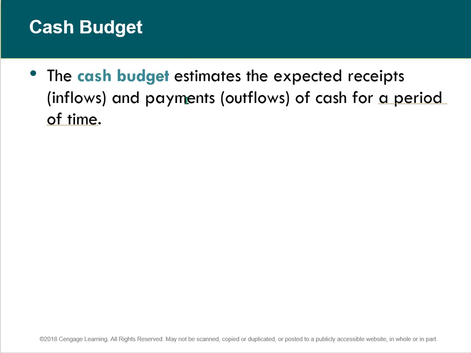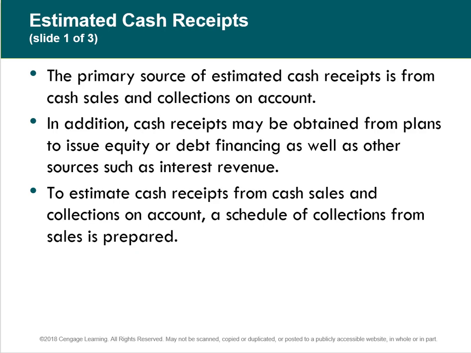So the cash budget estimates the expected receipts, inflows, and outflows of cash for a period of time. Okay, so receipts and disbursements, but just cash. So the primary source of cash is from sales, okay, and collections on account. You might get them, though, from issuing security or debt financing, as well as sources such as interest revenue. So to estimate cash receipts from cash sales and collections on account, we prepare a schedule of cash collections.